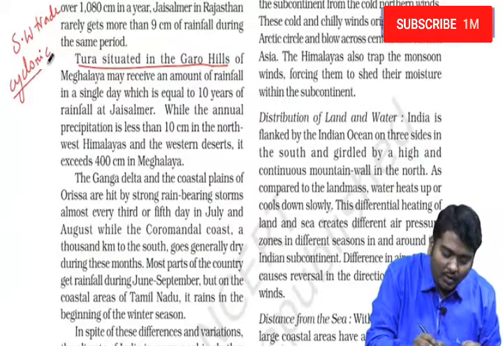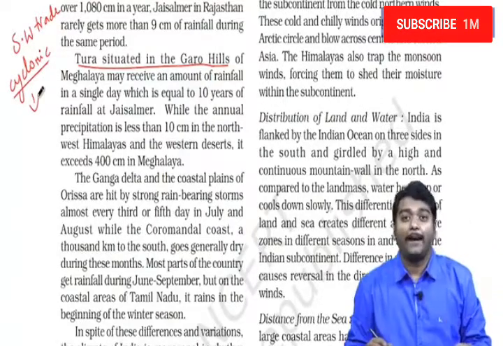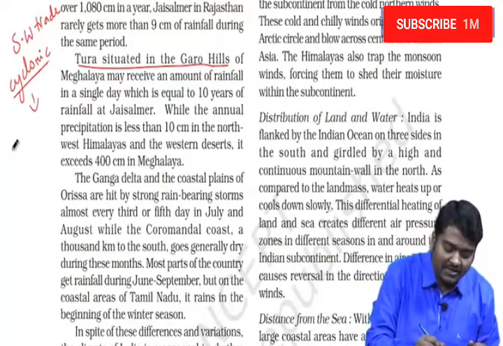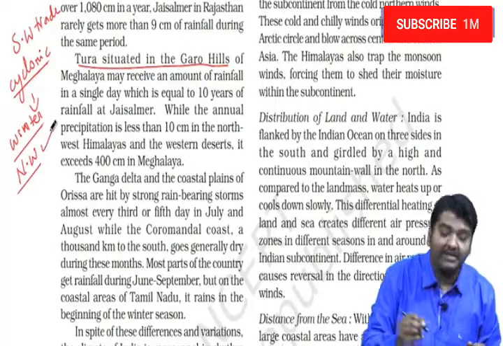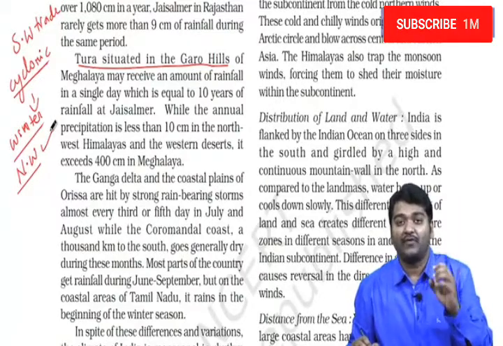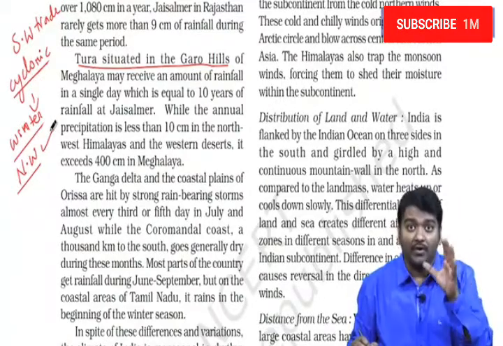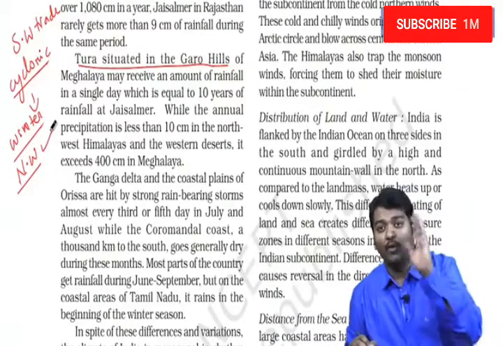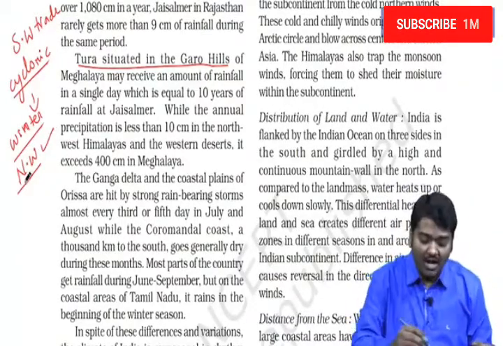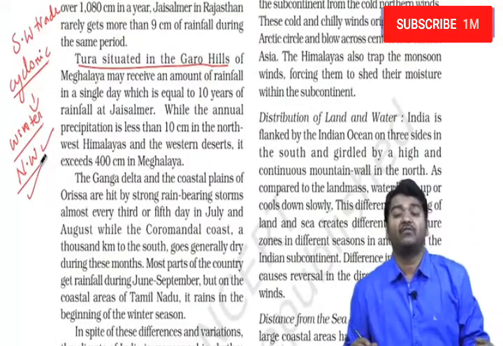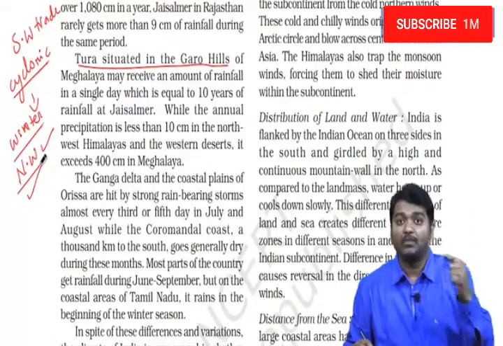I have already told you that when we talk about cyclonic disturbances, especially in winter in the northwestern part of India, we receive rainfall because of the westerly winds that blow, or the jet stream that blows over this region. This is what we need to study when it comes to this.